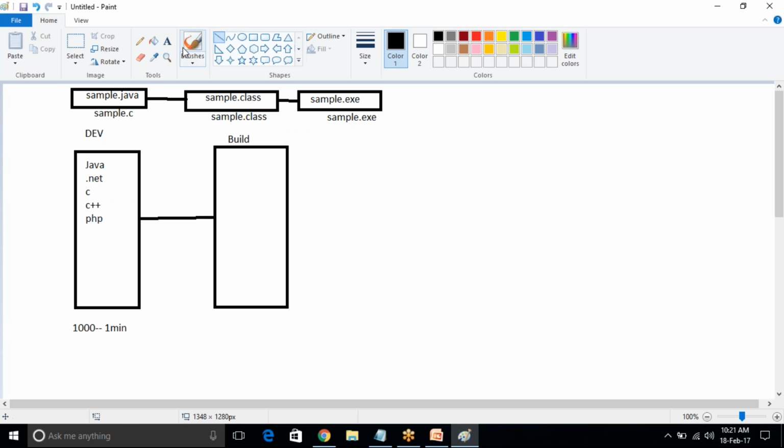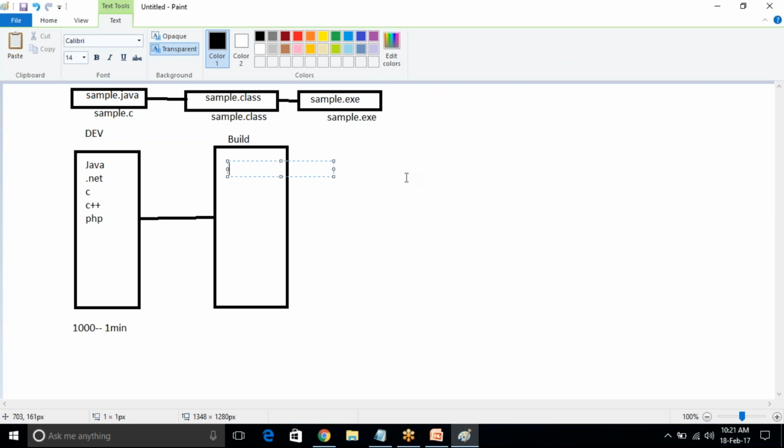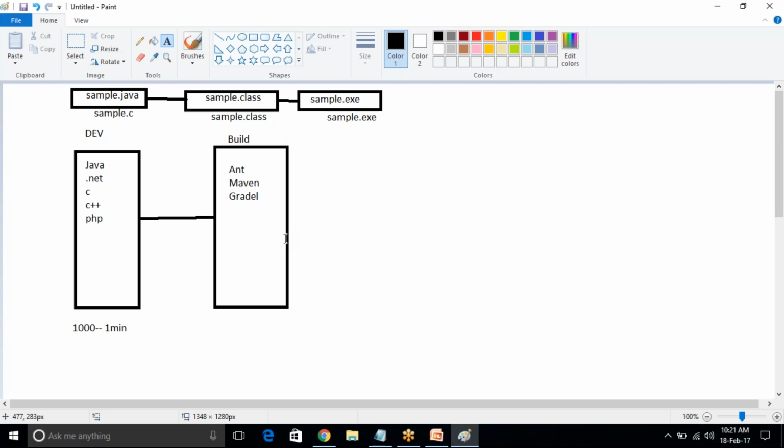So actually what happened here, in build team we are using tools like Ant, Maven, Gradle. See, what does build mean?